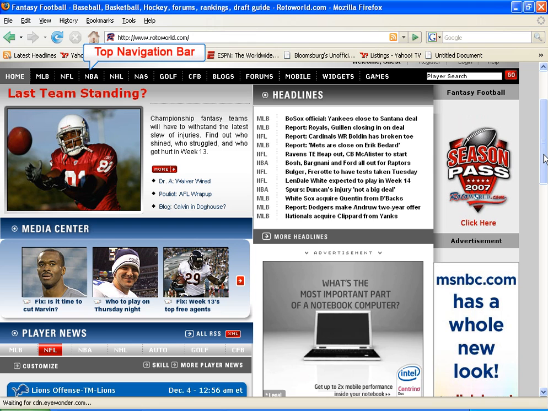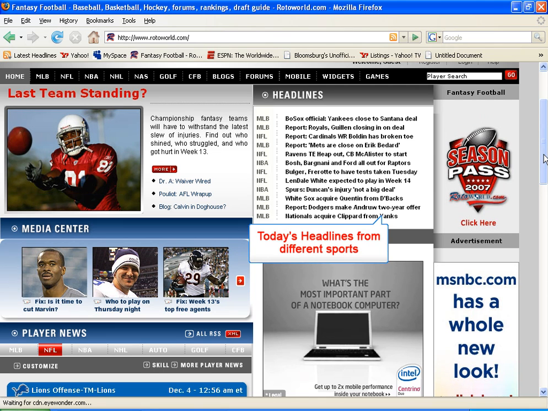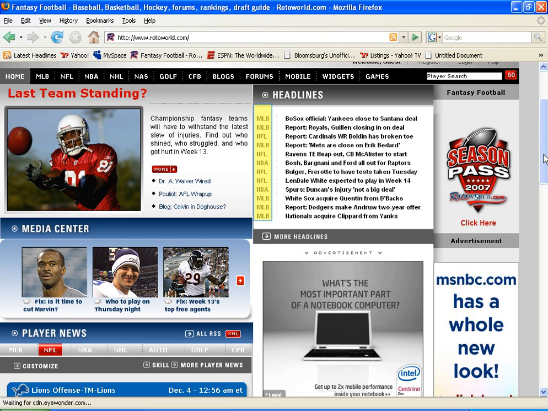The top navigation bar contains flyout menus for each individual sport. Below the top navigation bar, you will see today's top story. To the right of today's top story are the headlines from each sport. To the left are the acronyms such as MLB, NBA, NFL, etc. for each sport, and the blurb containing the headline.